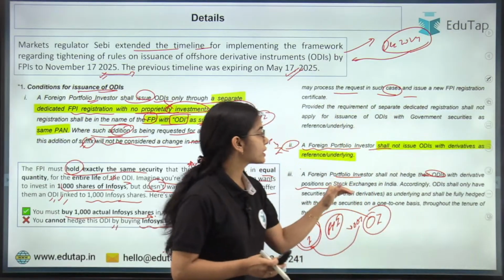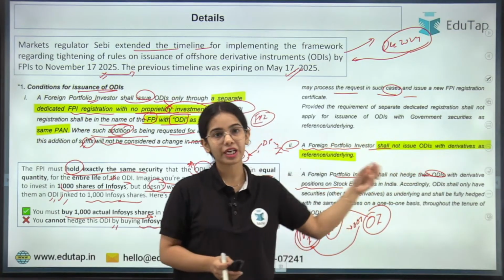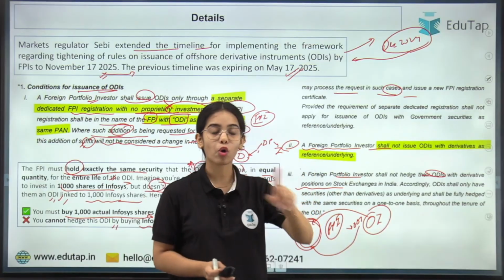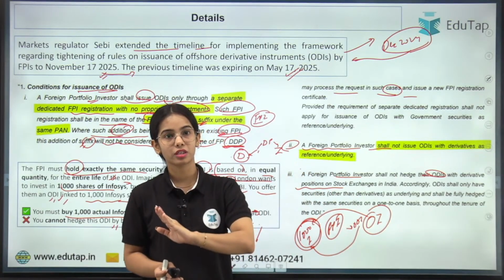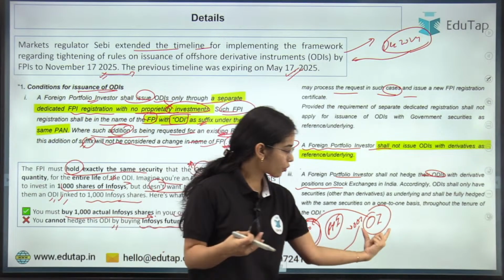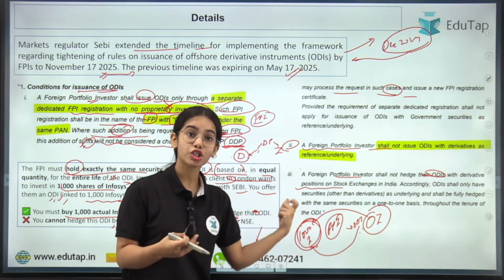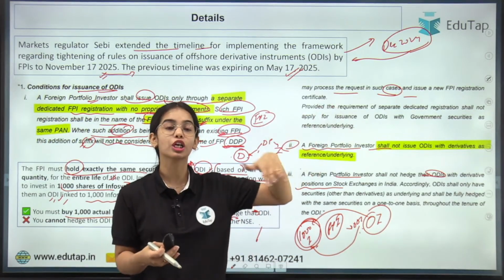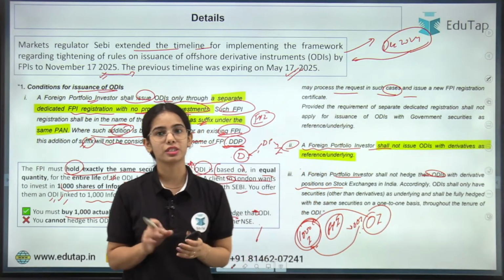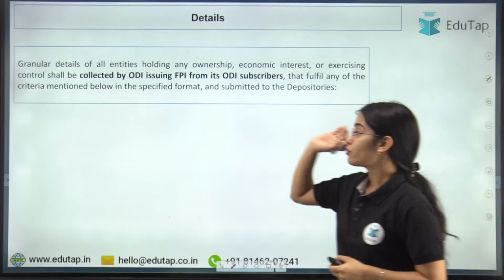So basically the 2 points are saying that a foreign portfolio investor shall not issue ODIs with derivatives as the reference or underlying, and the foreign portfolio investor cannot hedge with derivatives either. If the overseas investor wants the shares, the FPI needs to buy the shares. It's not like you are buying the future so that at a later period you can get the shares. That cannot happen.